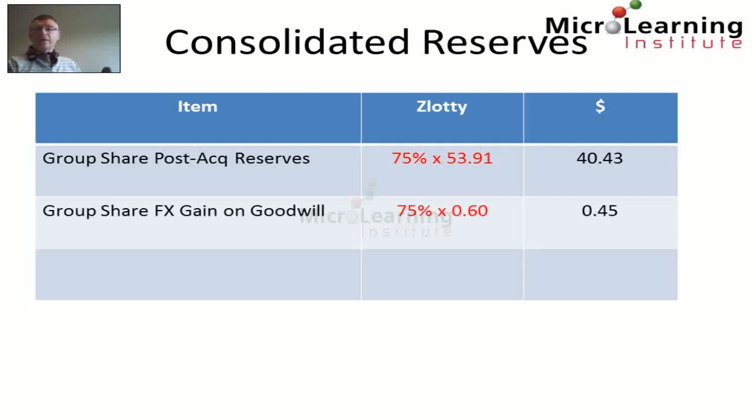Now we add to that the group share of the foreign exchange gain on goodwill, and you'll remember that when we translated goodwill, we saw the cumulative foreign exchange gain on goodwill was 0.6, and we, the group, now take our share of that into the group reserves of the Ravar group. So therefore, the consolidated reserves add to $40.88 million.